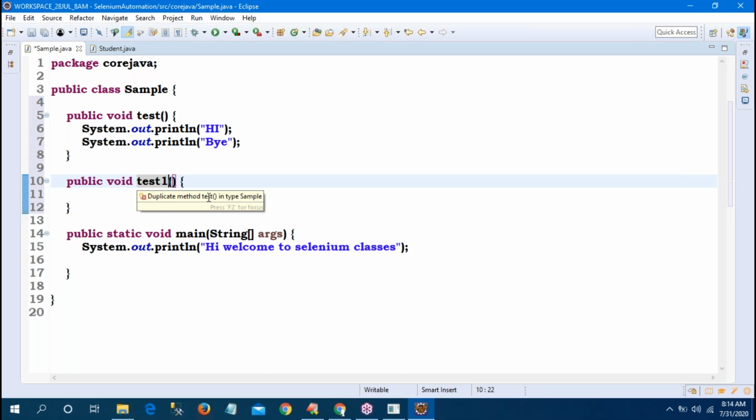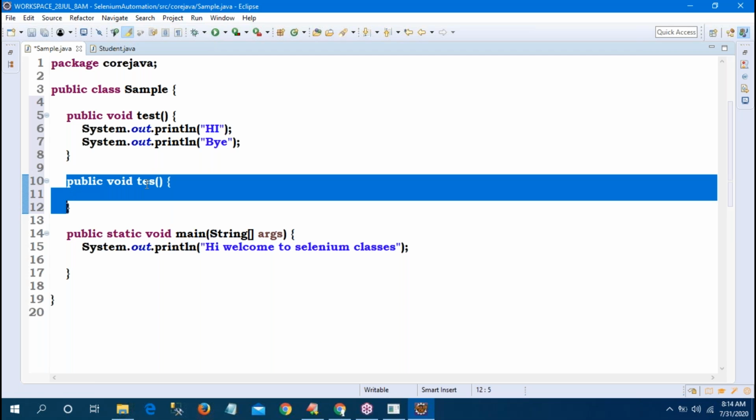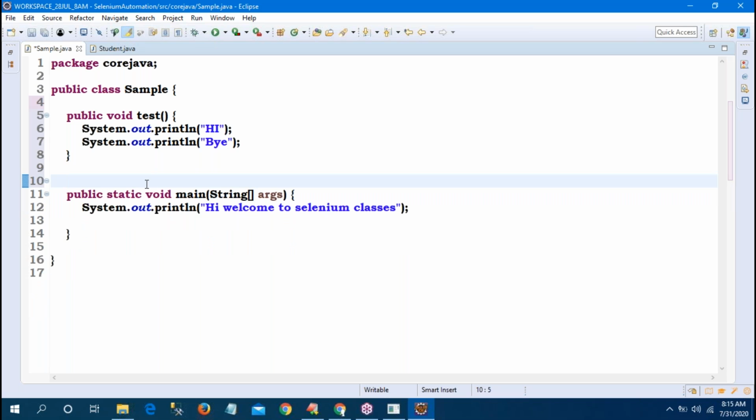See, duplicate method test is shown. If you remove this, the error will go. Place the cursor, duplicate method. So method names should be unique, compulsory. If you want to use the same name, that is also possible, but that concept is called overloading. So method names can be any name, not only test. I can give my method name as dog, cat, rat, my name, your name, any name. Method names should be unique.